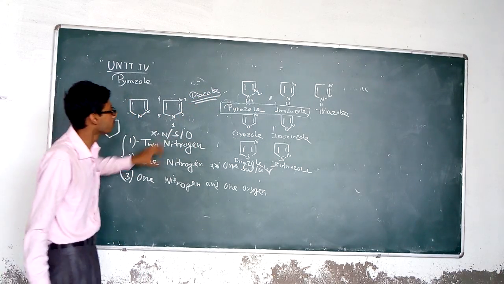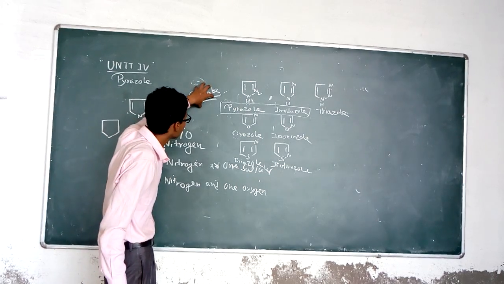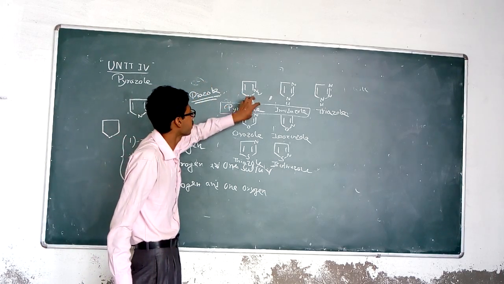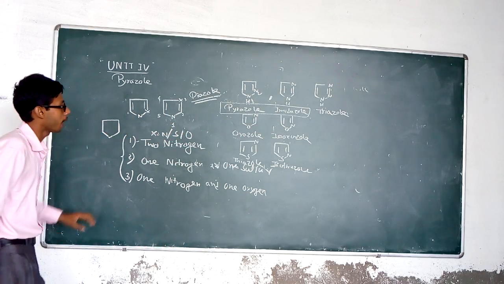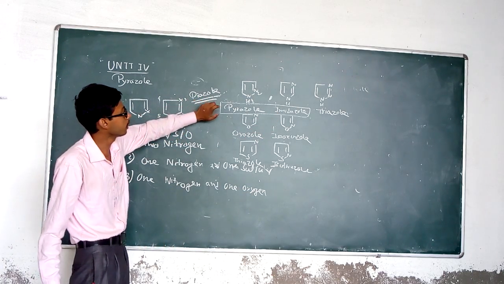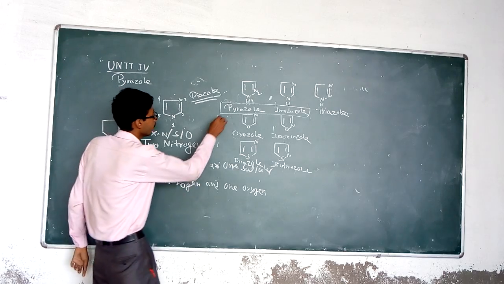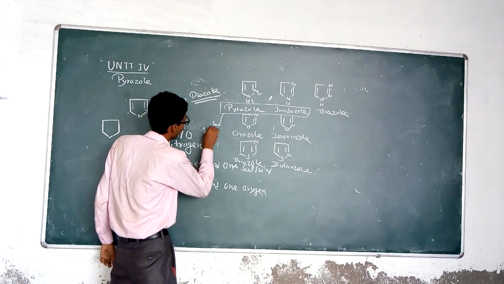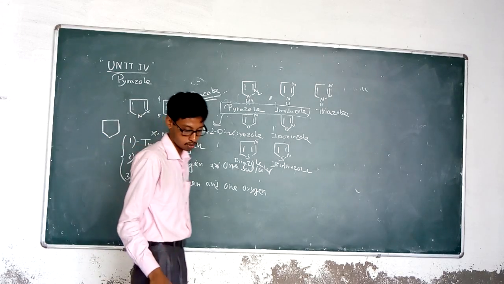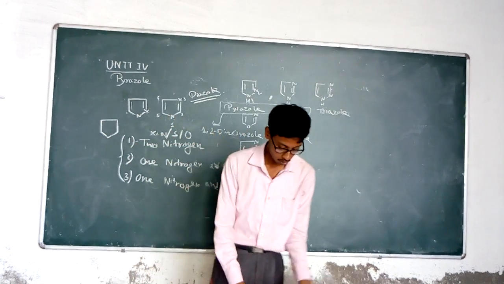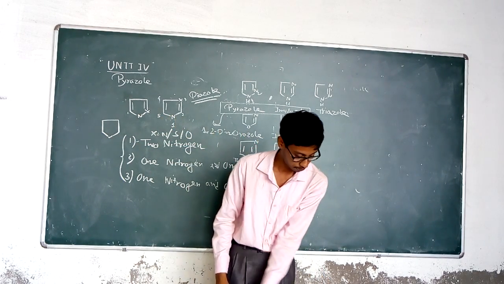Okay, so among the diazoles there are two compounds present: one is pyrazole, another one is imidazole. Pyrazole you can name as a 1,2-diazole, and in the case of imidazole, you can name this compound as a 1,3-diazole.